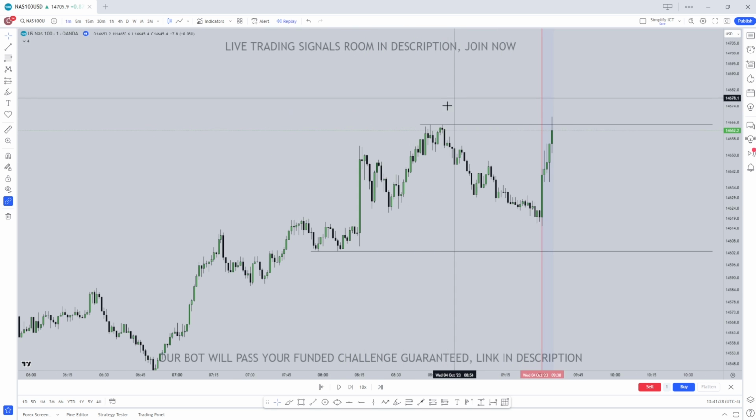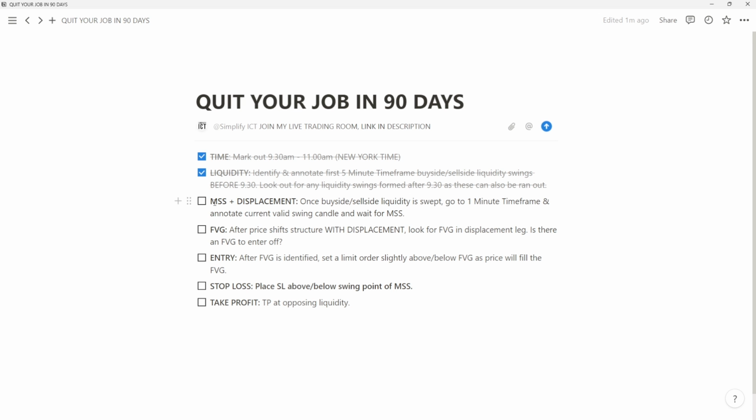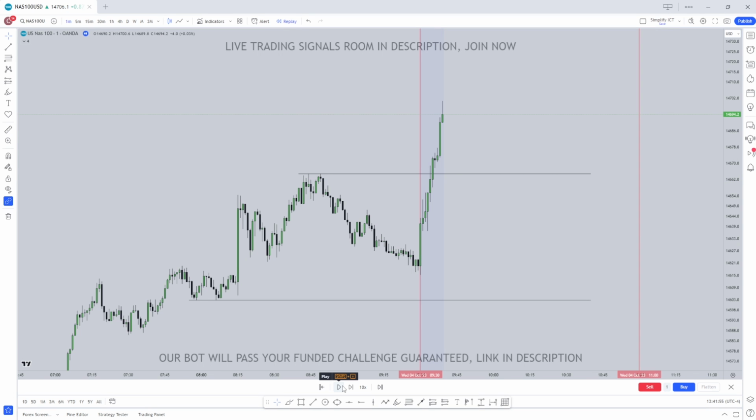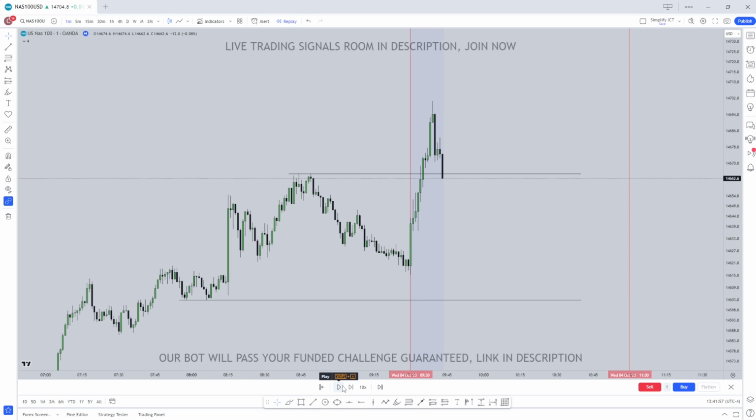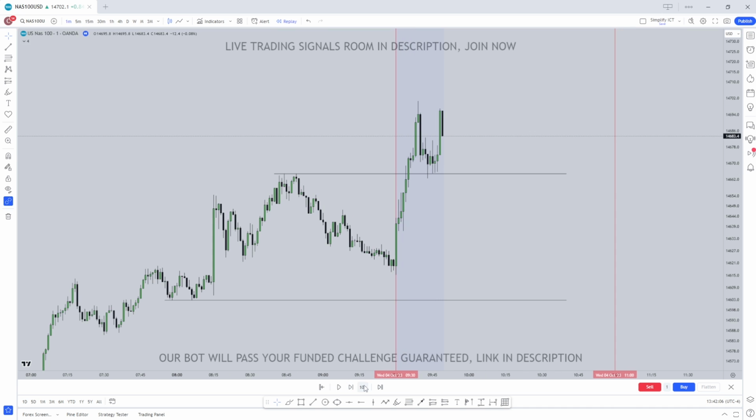Price has swept this buy side liquidity from above this high right here. So now that price has swept the liquidity, we're going to go down to the 1-minute time frame and annotate the current valid swing candle and wait for the market structure shift. Now let me break down what this looks like on the chart. So all we're going to do is let price play on the 1-minute time frame, and wait for a valid structural point to be created. We can look for that market structure shift in the opposite direction.